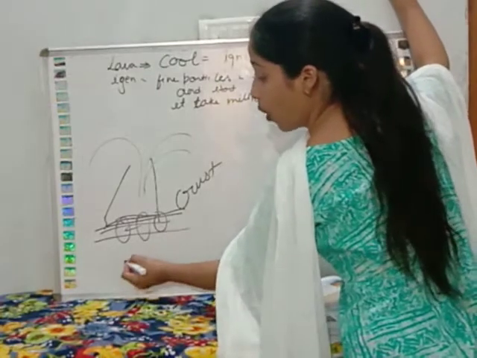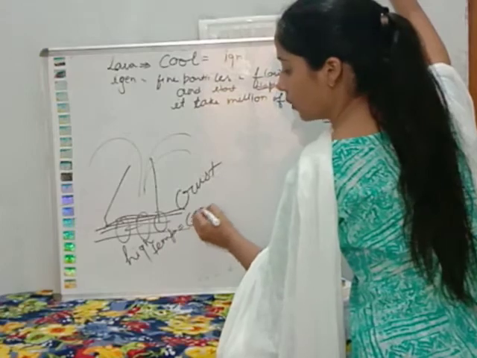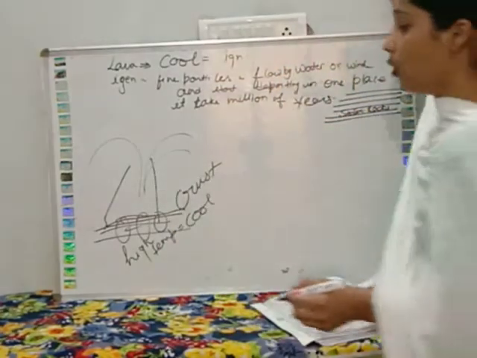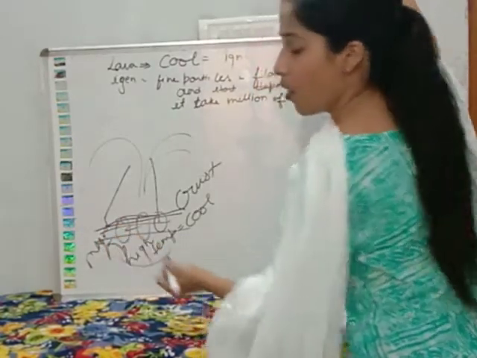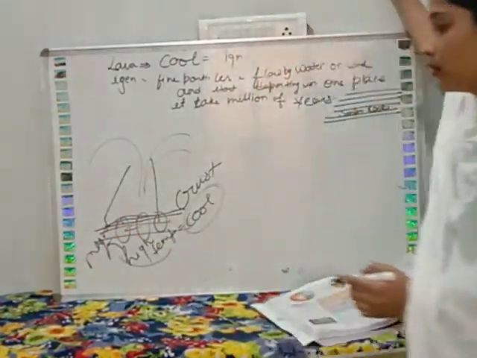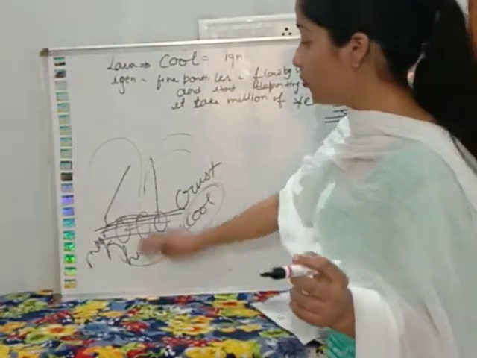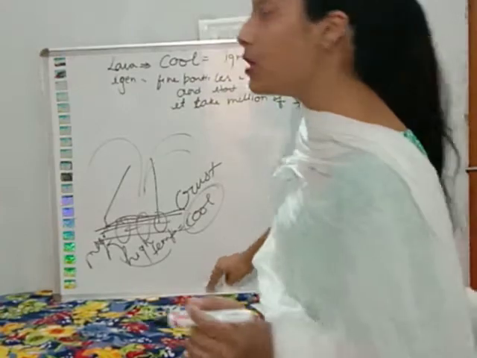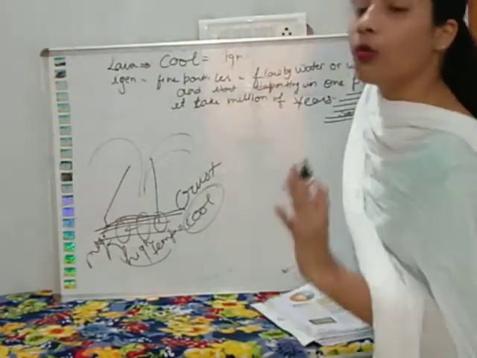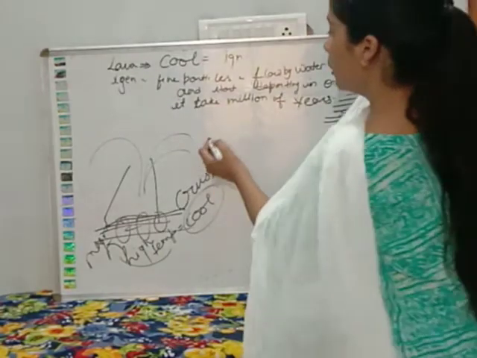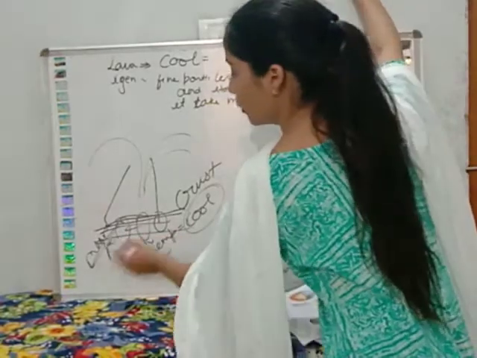And because of high temperature, they cool down. Okay, they cool down. First of all, they form magma. Because of high pressure, they form magma, and afterwards they cool down. These rocks, first of all, because of high pressure, वो magma में transform हो जाते हैं. Magma means a material that is not proper solid or not proper liquid. ऐसा material जो ना ही proper solid होता है, ना ही proper liquid होता है. This is known as magma.